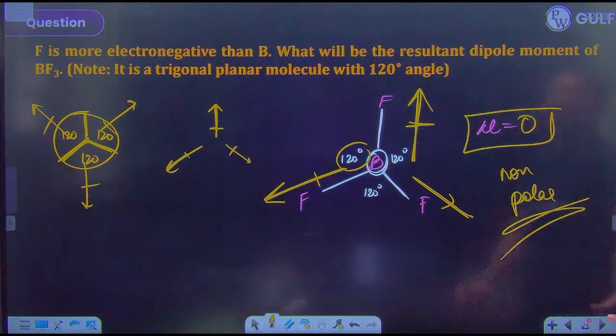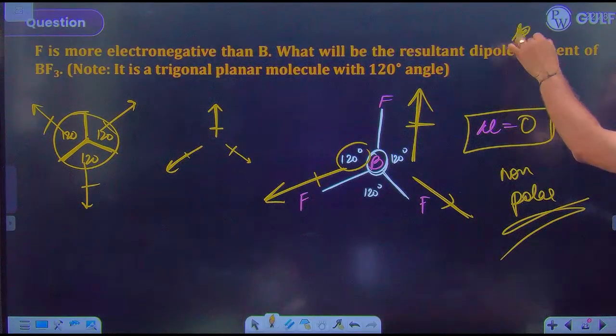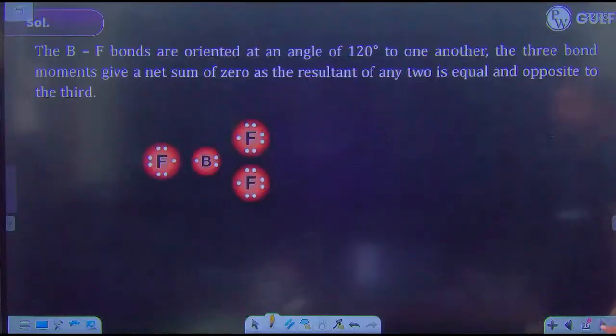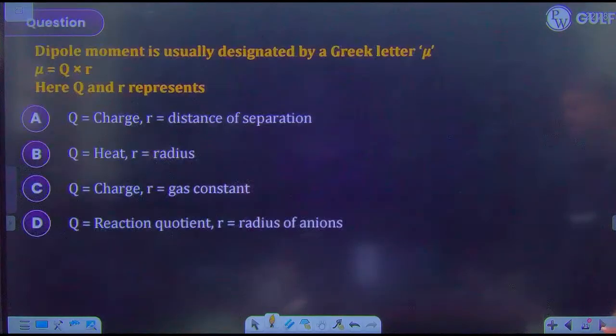So please write this down. Very important question. Mu is equal to Q into R. Here, what are Q and R? I think that's an easy question.